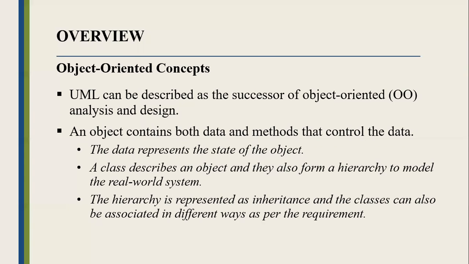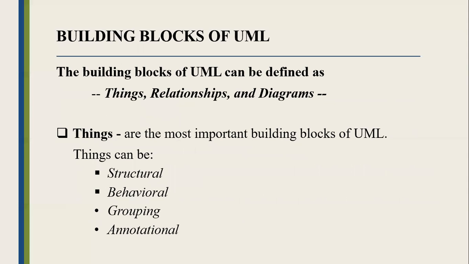UML can be described as the successor of object-oriented analysis and design. An object contains both data and methods that control the data. The data represents the state of the object. The class describes an object, and classes also form a hierarchy to model the real-world system. The hierarchy is represented as inheritance, and the classes can also be associated in different ways as per the requirement.